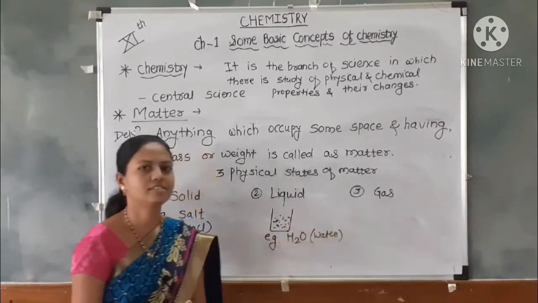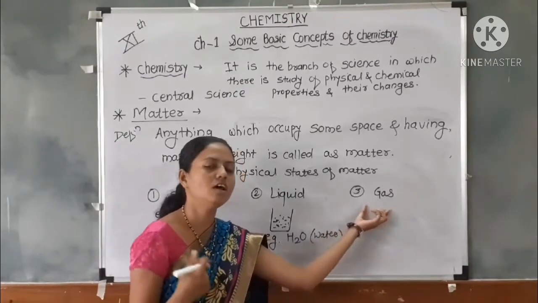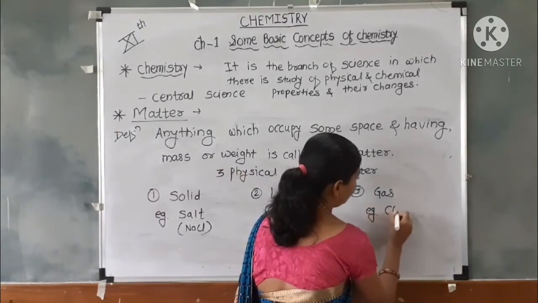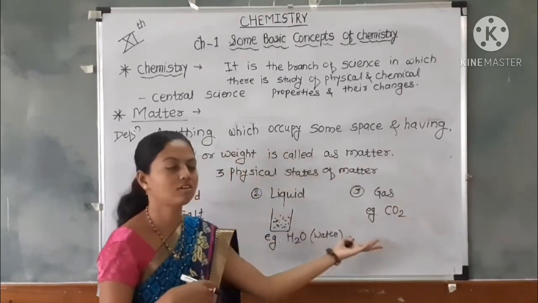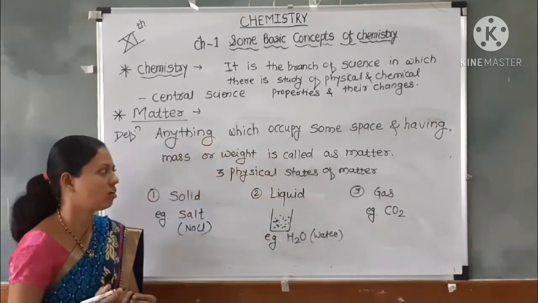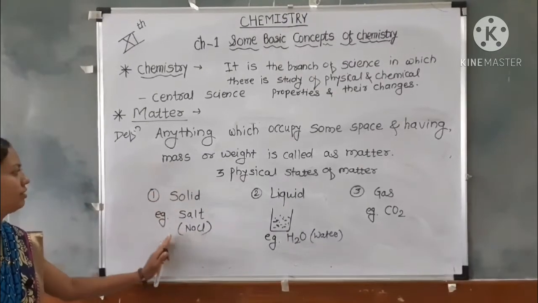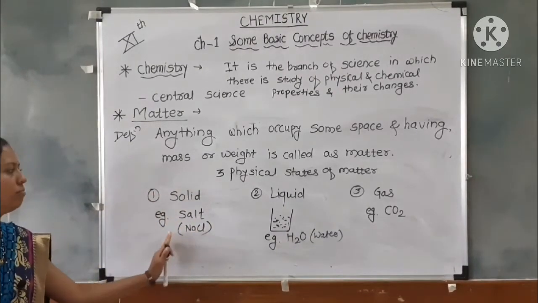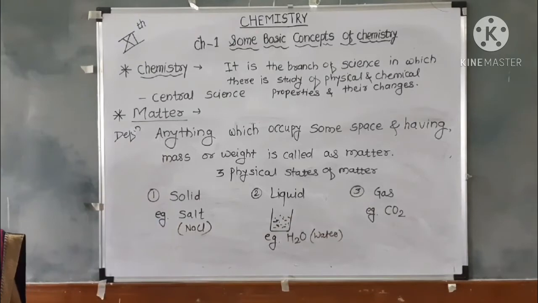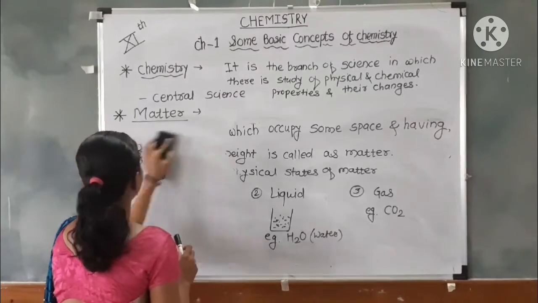The last one is gaseous state. The molecules are randomly arranged in gaseous state. An example is carbon dioxide, CO2, or oxygen. These are the 3 states of matter: solid, liquid and gas. For example, salt, water and carbon dioxide in gaseous state. Understood?